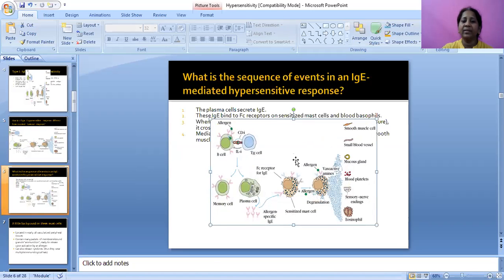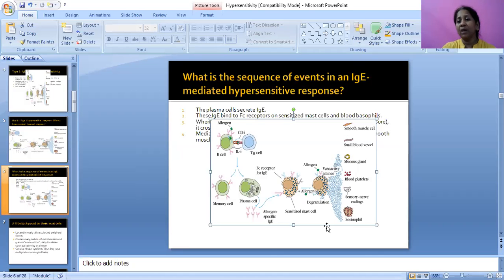Same diagram again, for repetition. When the allergen enters the first time, plasma cells are derived from the B cell lineage. On first exposure, these give rise to sensitized mast cells. These mast cells help to degranulate on the allergen, secreting vasoactive amines.